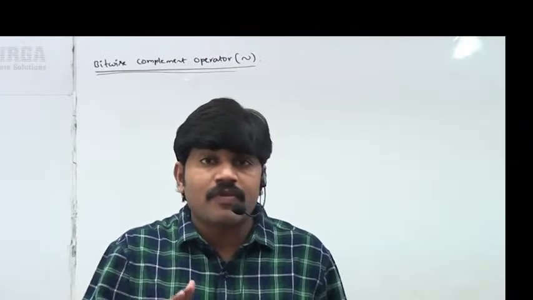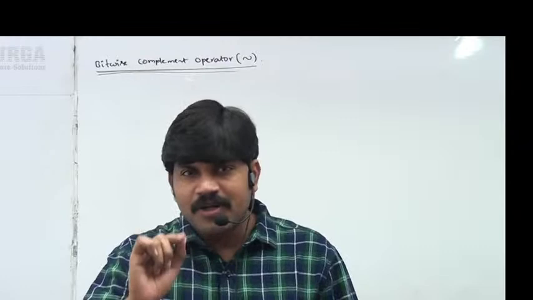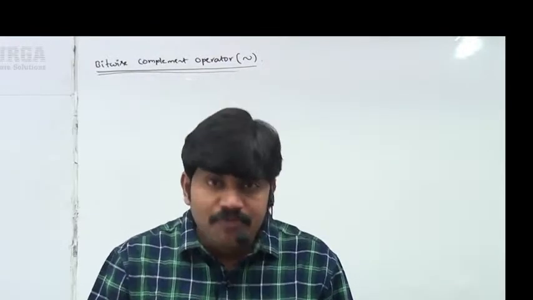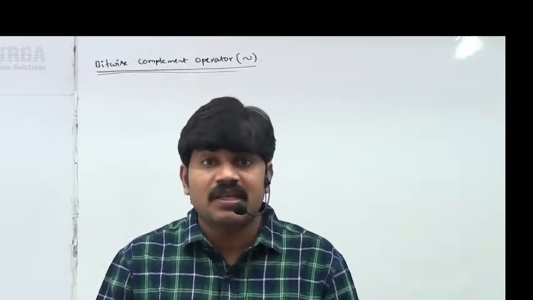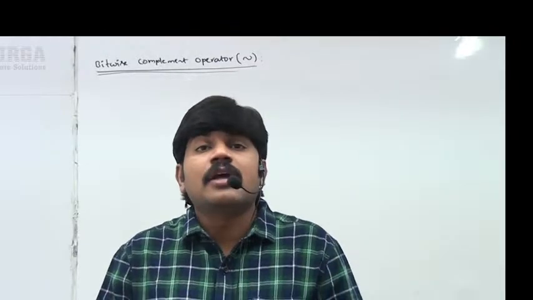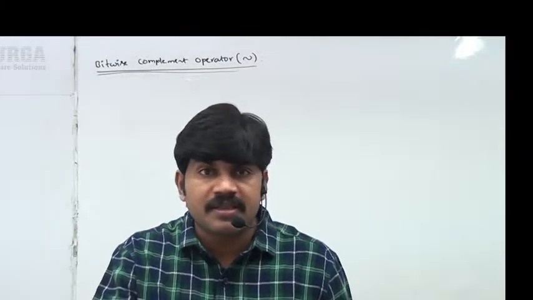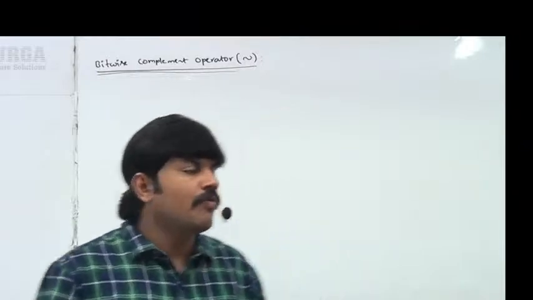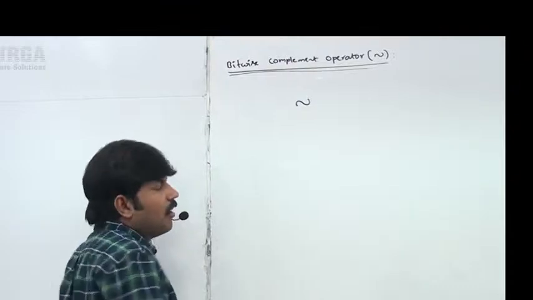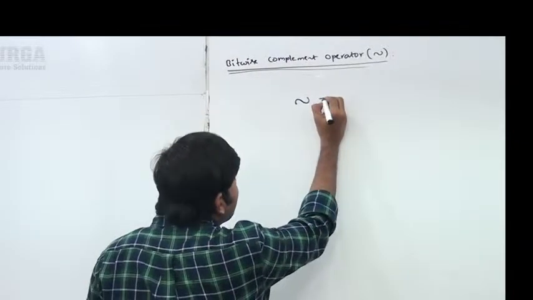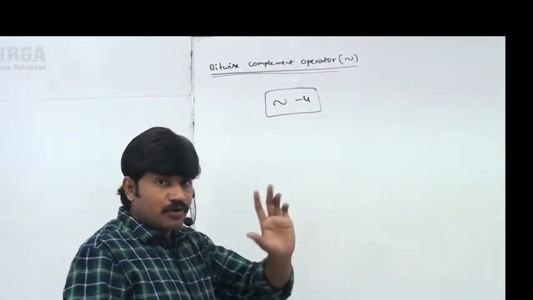So now I will go for one more example. Whenever I cover complement of 4 and complement of 5, immediately some of my regular classroom students ask, "I want to find the complement of a negative number. Can you please explain one example so that we get more clarity?" That's why let me go for a simple example. Bitwise complement of minus 4, I want to find.